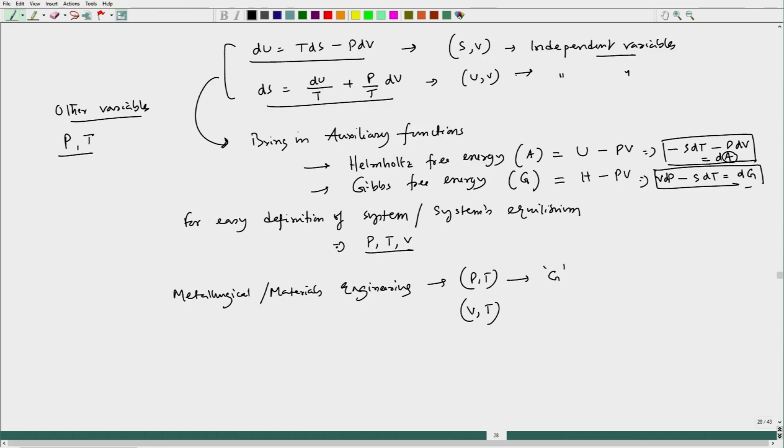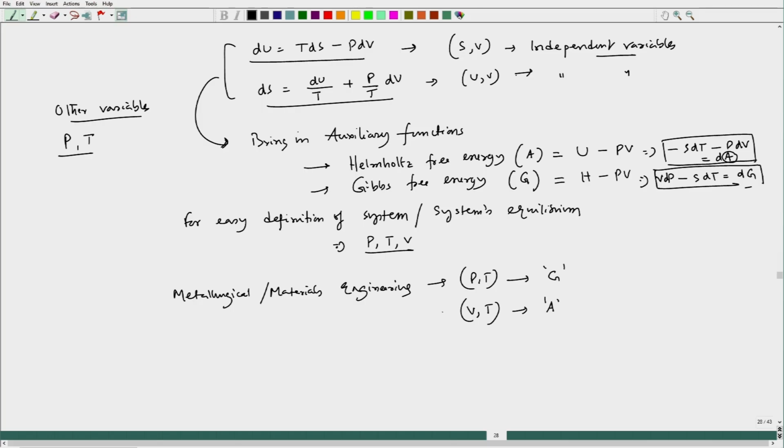This is considered for a system of constant volume and temperature. In that case we take A as the free energy to define the system.